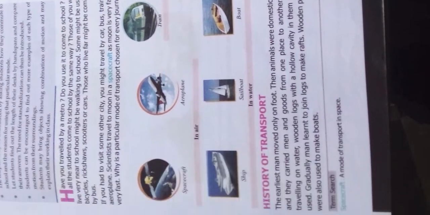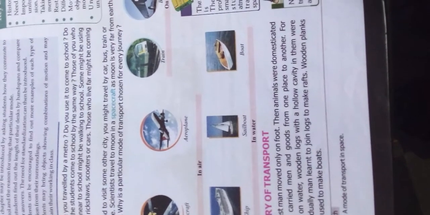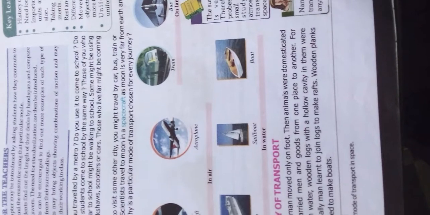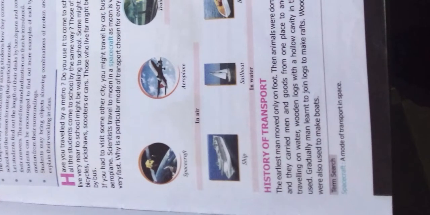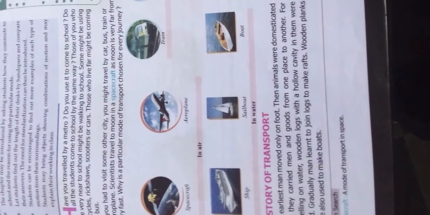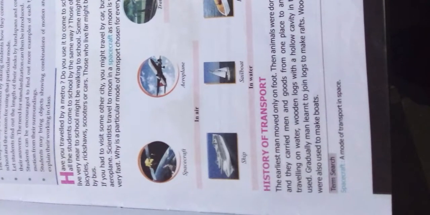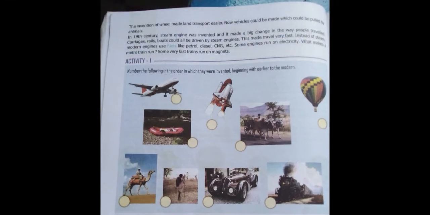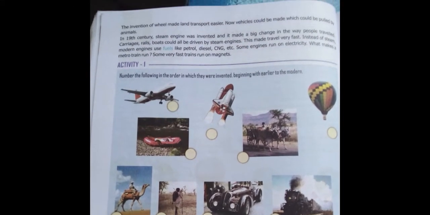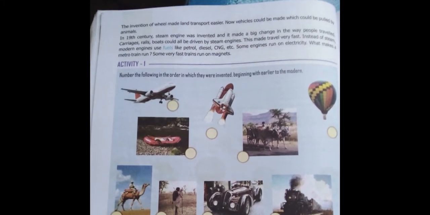The earliest man moved only on foot. Then animals were domesticated and they carried men and goods from place to place. For traveling on water, wooden logs with a hollow cavity in them were used. Gradually, man learned to join logs and to make rafts. Wooden planks were also used to make boats. The invention of the wheel made land transport easier.